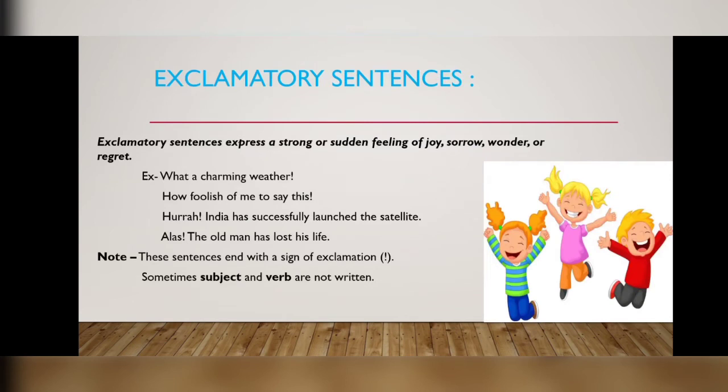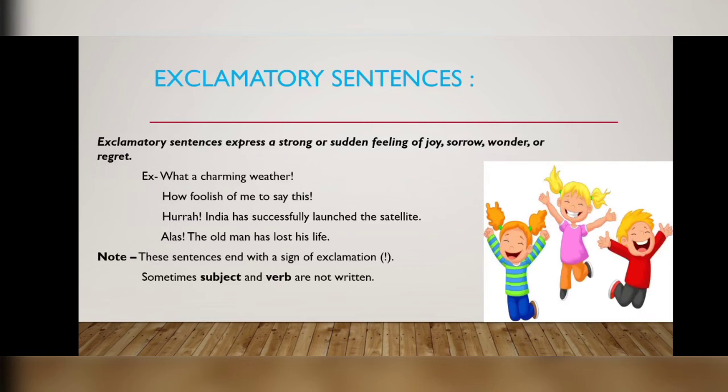Exclamatory sentences. Exclamatory sentences express a strong or sudden feeling of joy, sorrow, wonder or regret. What a charming weather. How foolish of me to say this. Hurrah, India has successfully launched the satellite. Alas, the old man has lost his life.